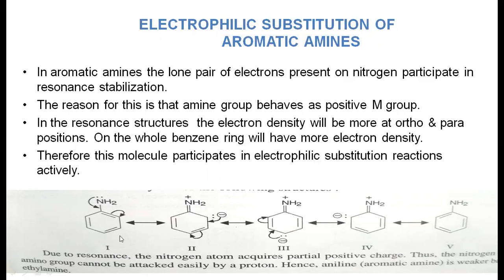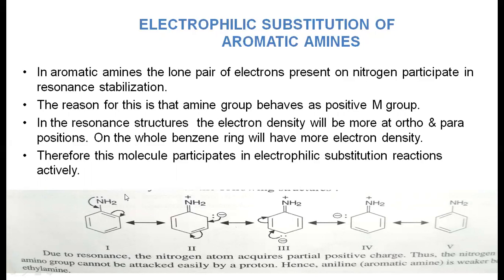Hence it gives its electrons to the benzene ring, and because of this donation, more electron density will be present at the ortho and para positions. Therefore, it undergoes electrophilic substitution at the ortho as well as para positions.